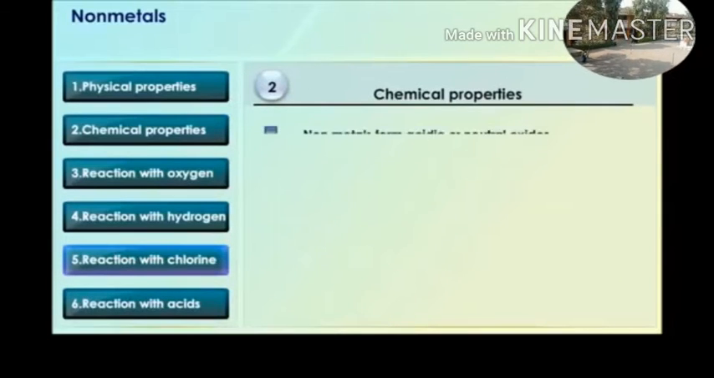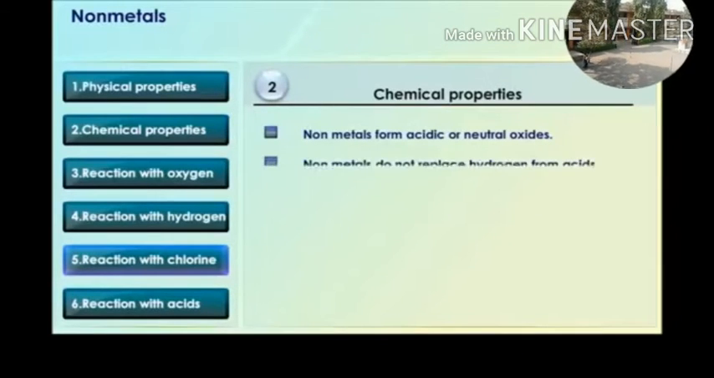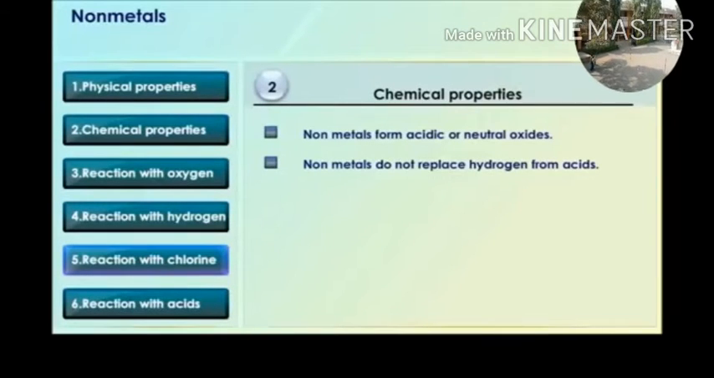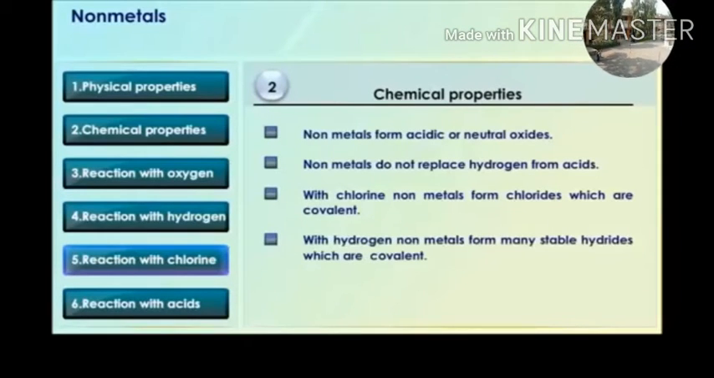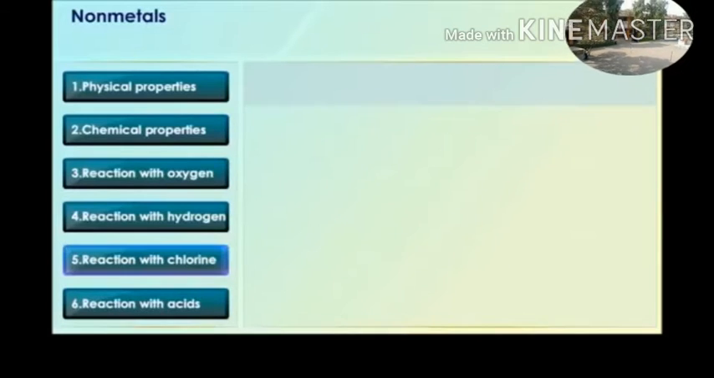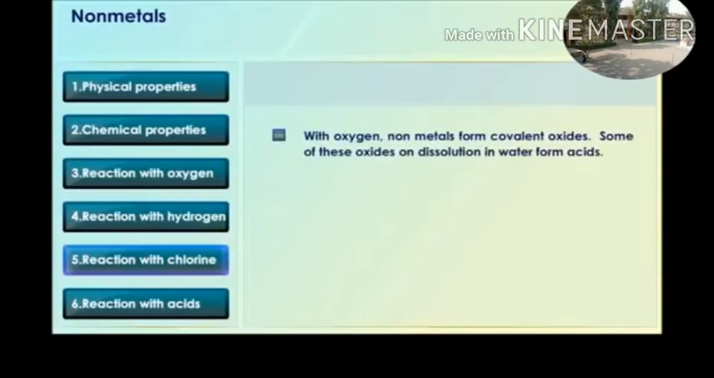Chemical properties of nonmetals. Nonmetals form acidic or neutral oxides. Nonmetals do not replace hydrogen from acids. With chlorine, nonmetals form chlorides which are covalent. With hydrogen, nonmetals form many stable hydrides which are covalent. With oxygen, nonmetals form covalent oxides.